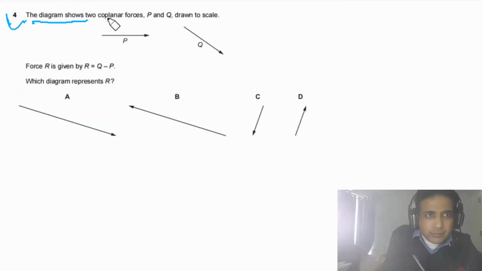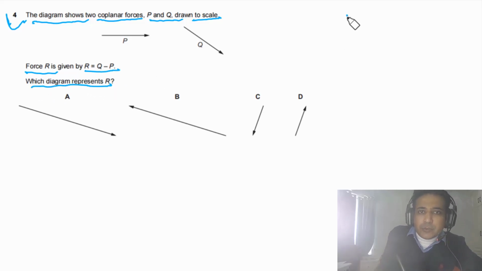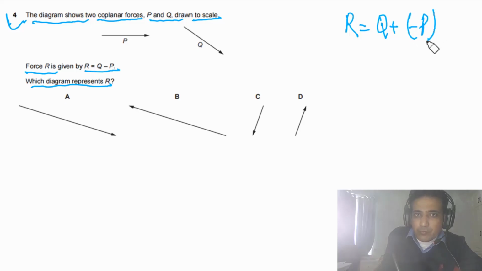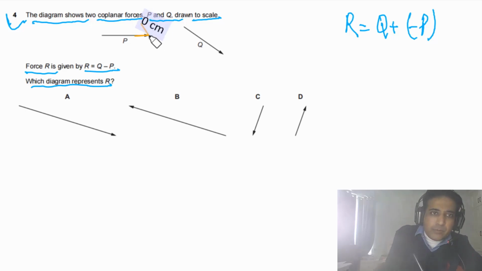Question 4 says the diagram shows two coplanar forces P and Q drawn to scale. Force R is given by R is equal to Q minus P. Which diagram represents R? First of all, simply we can rewrite this one. R is equal to Q plus minus P, meaning the negative vector of P. How can we draw the negative vector of P? Simply we can take one arrow and draw it here. So this is the negative vector of P. Now we can simply copy this vector.